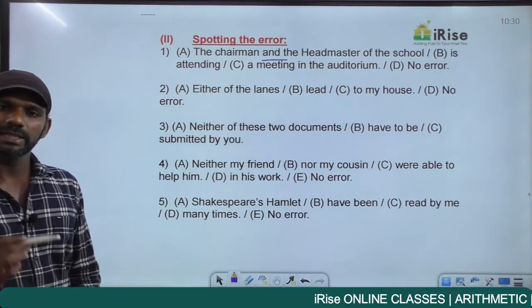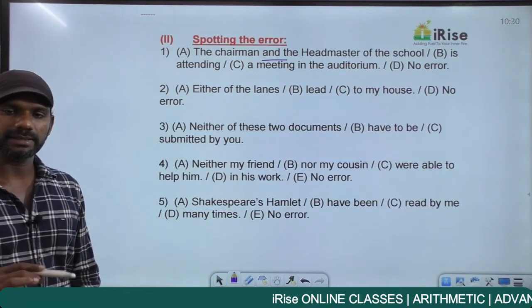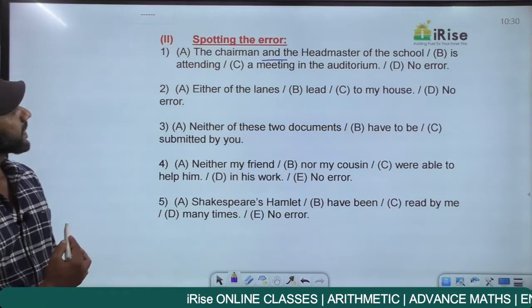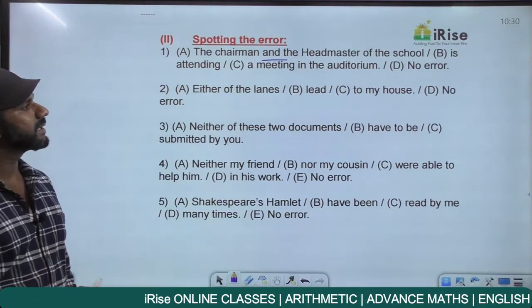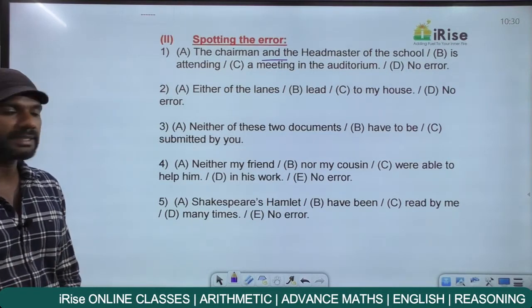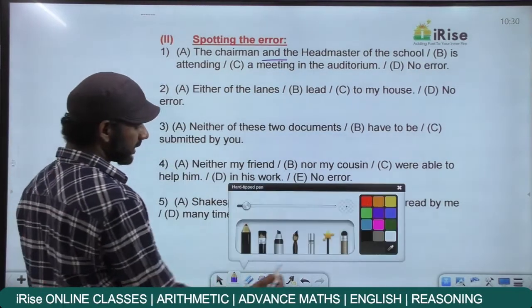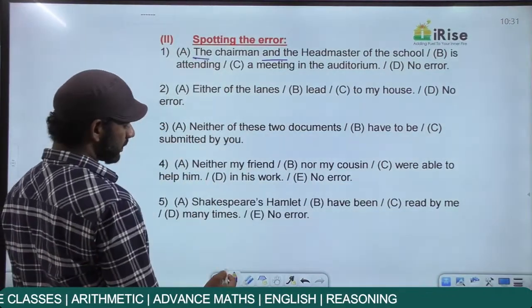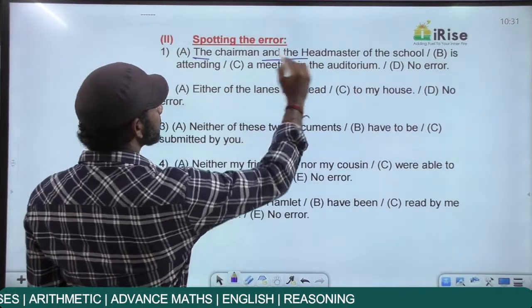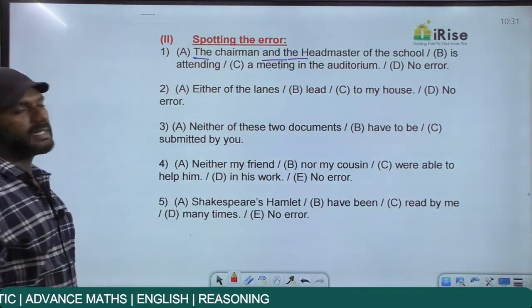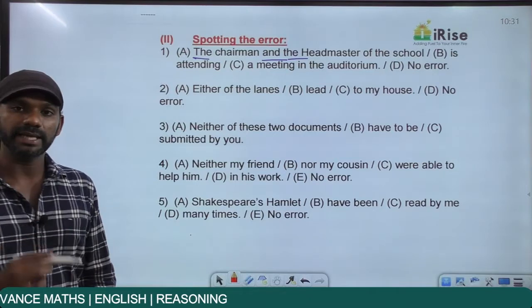As I told you earlier, if and connects similar entities, the subject is singular. If and connects different entities, the subject is plural. The chairman and the headmaster of the school means and is connecting different entities here because the is used twice. The first the refers to chairman, the second the refers to headmaster. That means and is connecting different entities here.